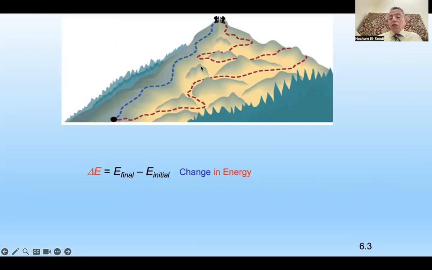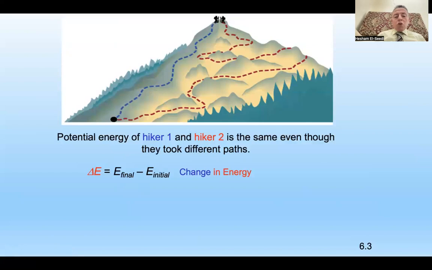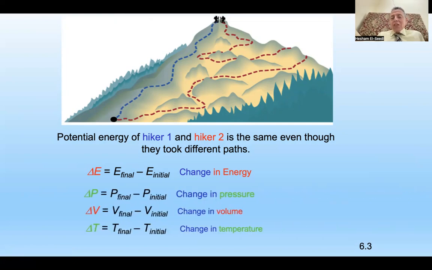Yes, there is a difference of the intermediate, but initial state and the final state is the same. So it doesn't matter what happened in the middle, right? I think it is clear now. So potential energy of hiker 1 and 2, blue and red, is the same, even though they look different in both ways. So you see, chemistry is really fun when you understand it.